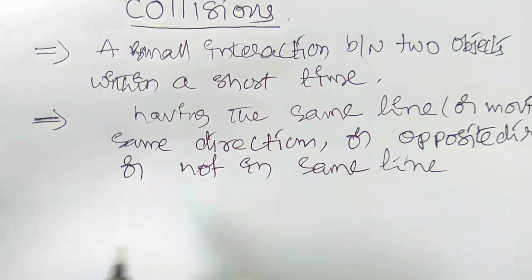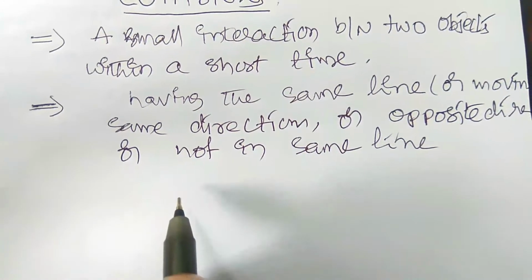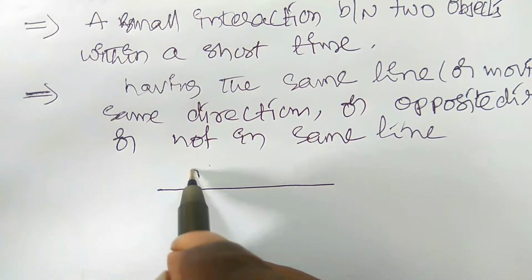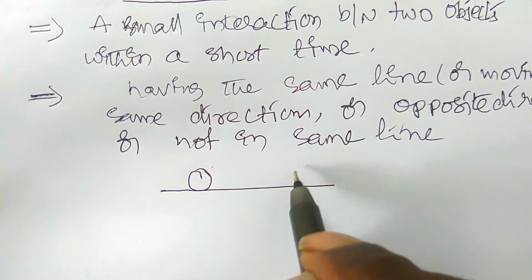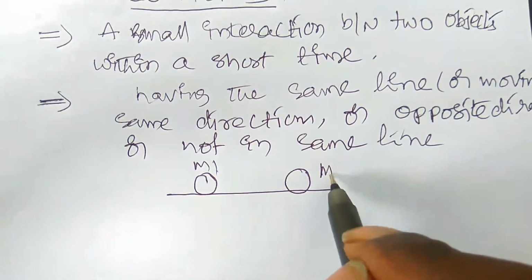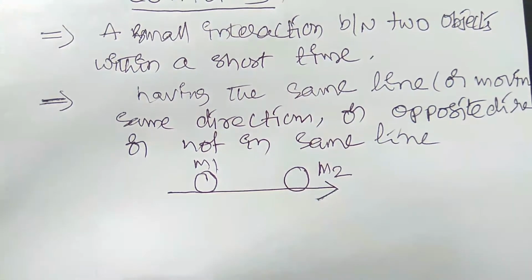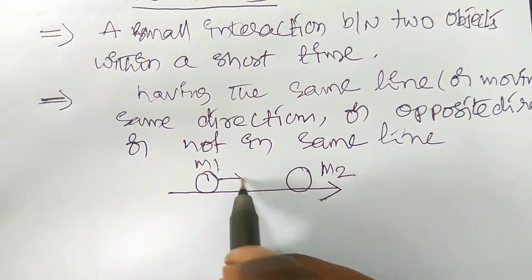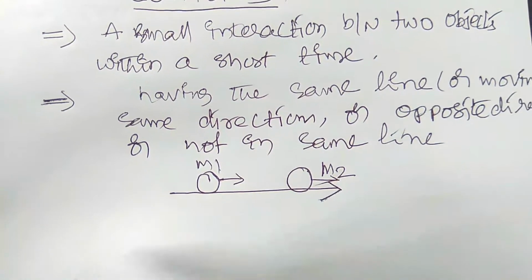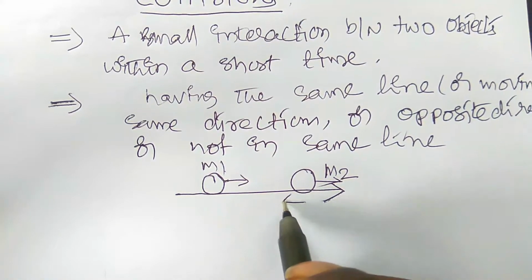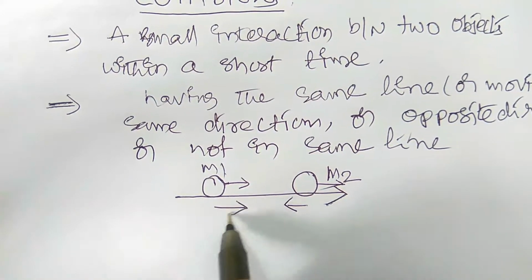So here what I am saying is, if the two bodies are in the same line, this is one body and this is another body, having masses m1 and m2. These two bodies are in the same line and moving in the same direction or in the opposite direction. So this body is moving in this direction and this body is moving in this direction.